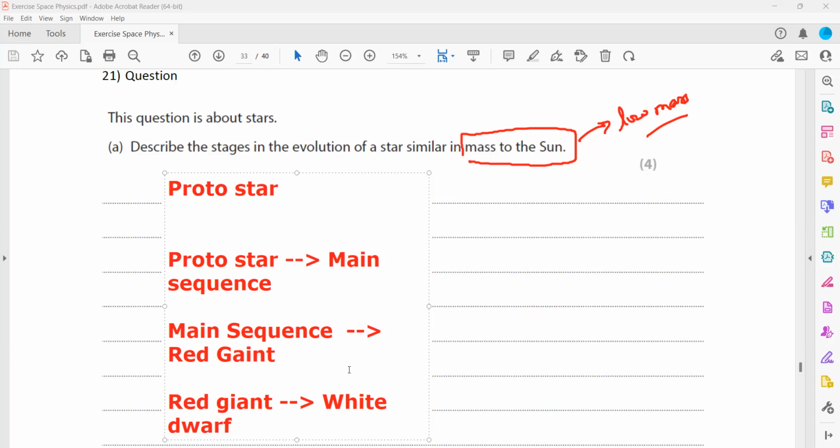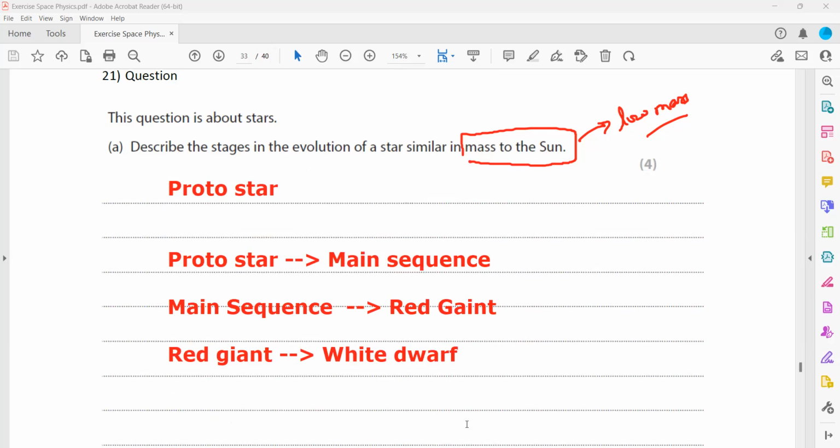And then white dwarf to black dwarf. This is the sequence I just mentioned. But not only the sequence, you have to mention how it happened or how it occurred for each stage.